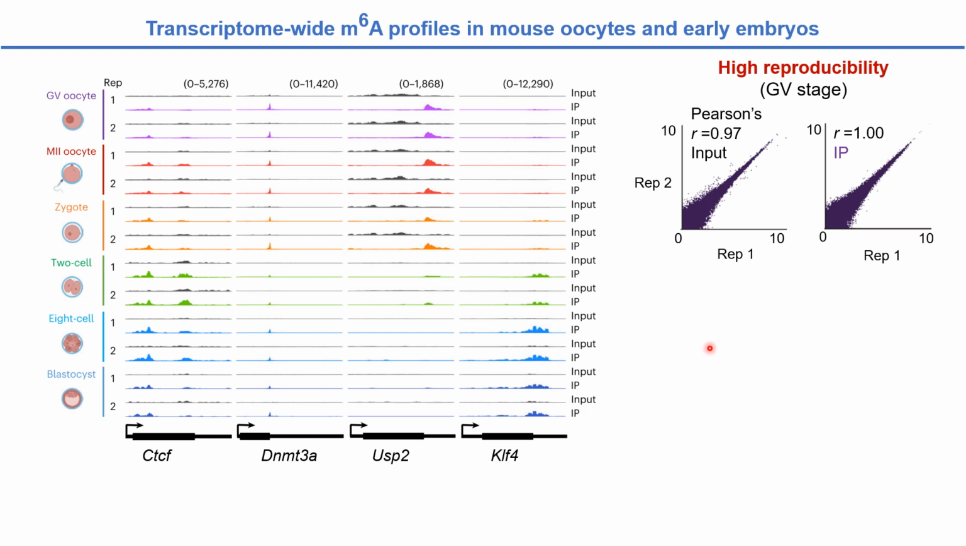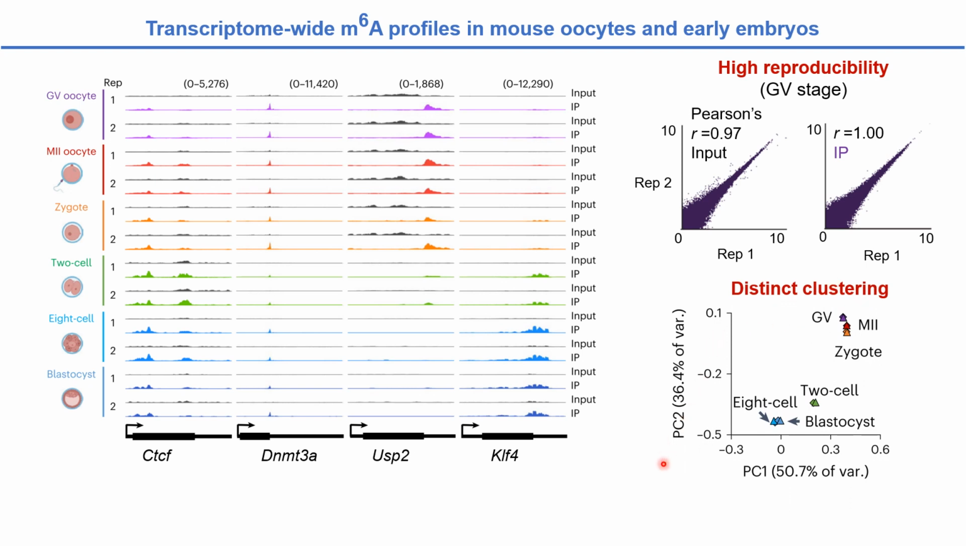Pearson correlation analysis tells us the consistency between 2 biological replicates for both input sample and IP samples is pretty high, as an example shown here at the GV stage. This highlights the robustness of our method and the data we generate in this study. Moreover, based on the transcriptome-wide m6A profiles, we can see the distinct clustering of different stages as shown in this principal component analysis.